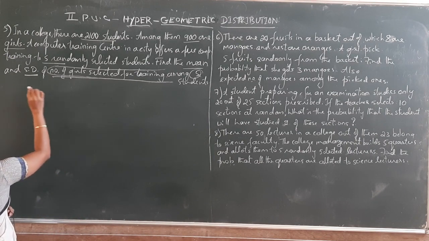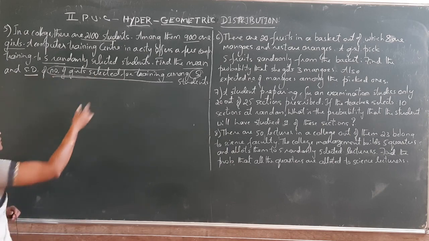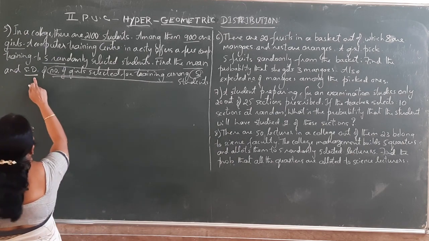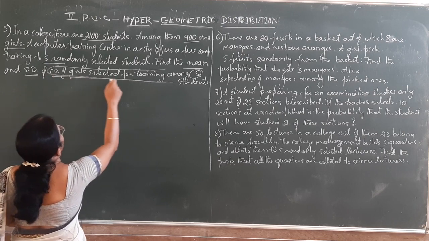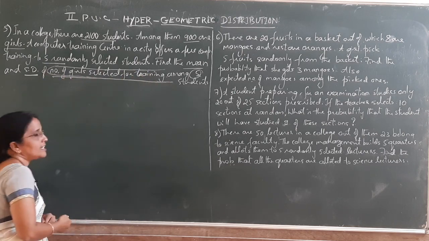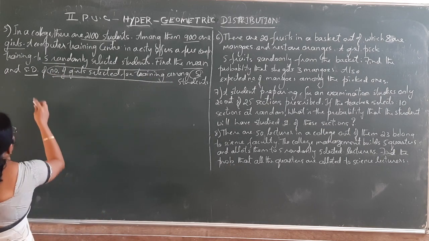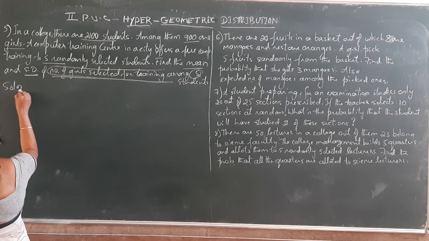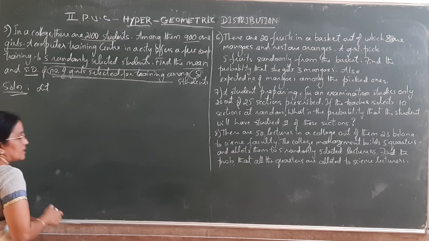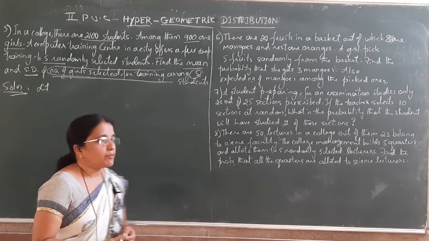So start defining x. How to define x? Mean of a random variable or standard deviation of a random variable we have to find. So what is that random variable? Standard deviation of number of girls selected for training. So this number of girls selected for training is considered as a random variable, that is a hypergeometric distribution. So always, in any distribution problem, we have to define a random variable x first.